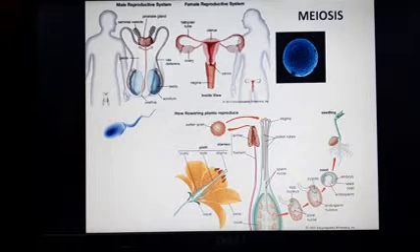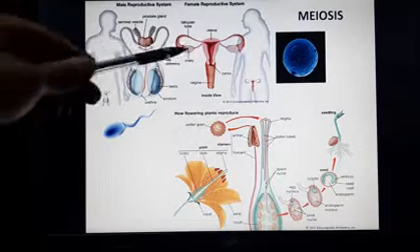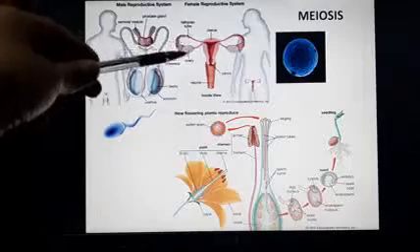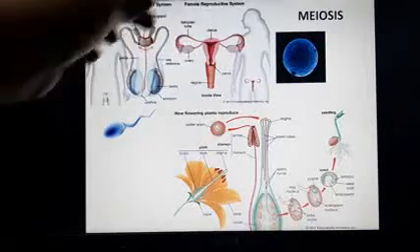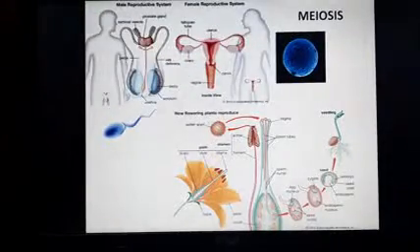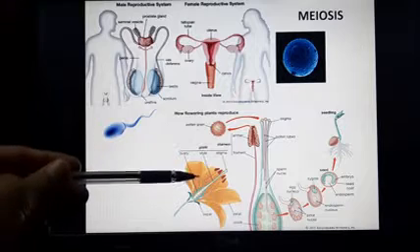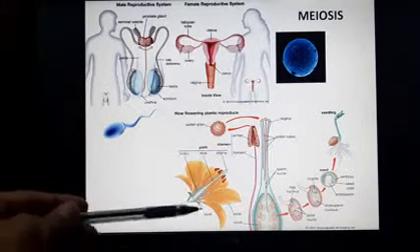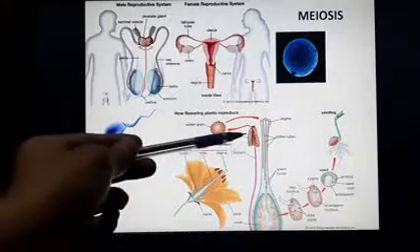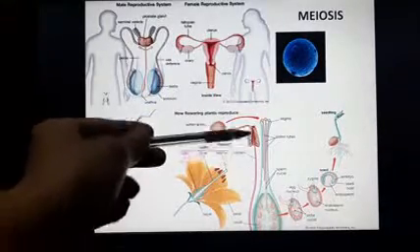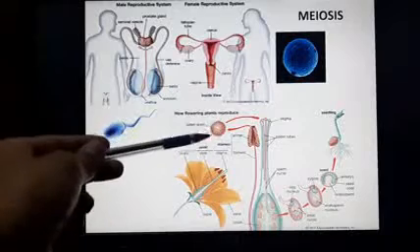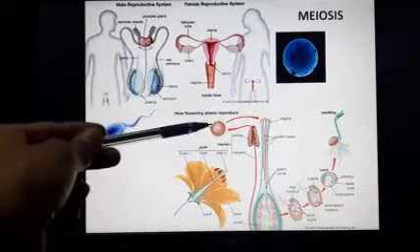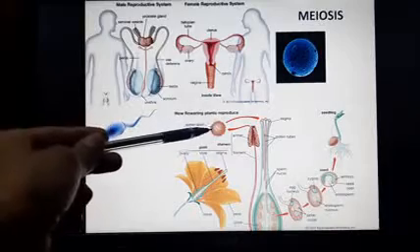Likewise, in the female body, you have the female reproductive system, and in the ovaries here, the cells will divide by the process of meiosis to produce the egg or the ova. Likewise, in the plants, flowers are the reproductive organs, and the androecium produces the pollen grains, and inside the pollen grains, male gametes are formed by the process of meiosis.